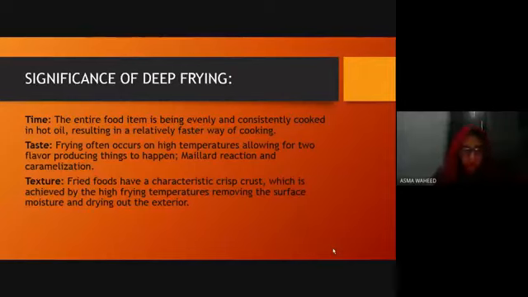Third one is texture. Fried foods have a characteristic crisp crust, which is achieved by the high frying temperature, removing the surface moisture and drying out the exterior. When we remove the moisture from the food and then we deep fry it at high temperature, its surface gets a crispy texture, and it is very appealing. And here, hence, it is a significance of deep frying, because crispy textures are very appealing.